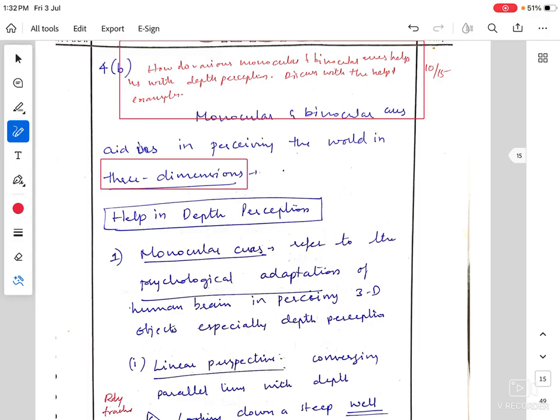So this is the keyword: cues for depth perception. How do they help in depth perception? There is only one part in this: discuss each cue, how it helps in depth perception, and an example.